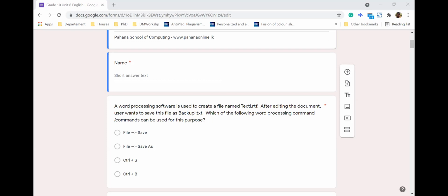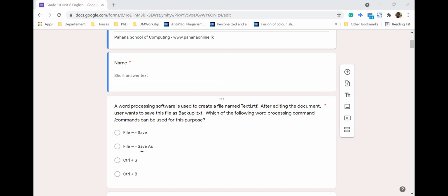If you take the third one, Control S, that is also the same as save, so that is also incorrect. Control B, you know what it stands for? Yes, it's bold. So that one is incorrect.